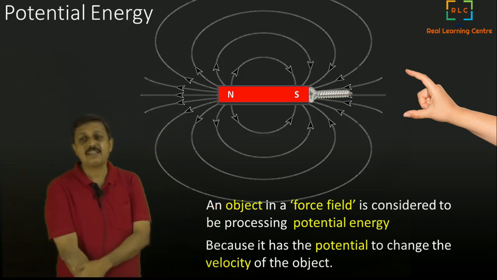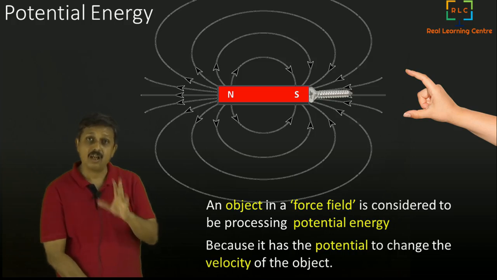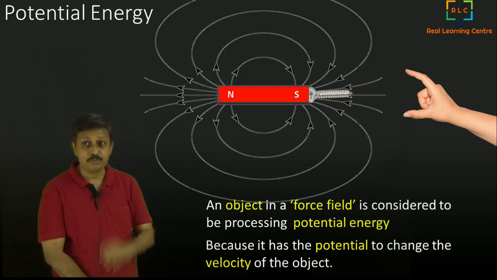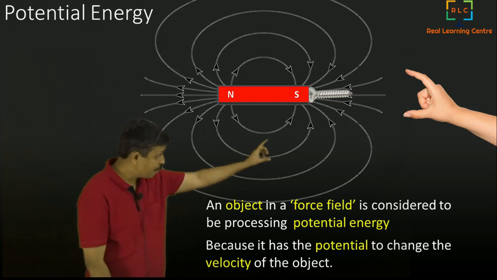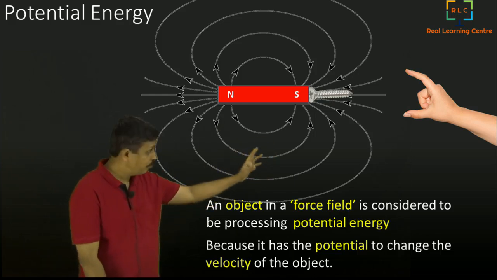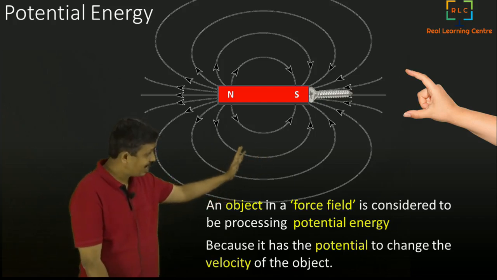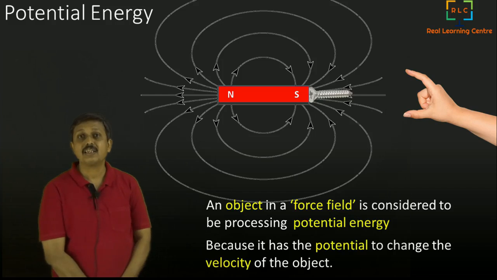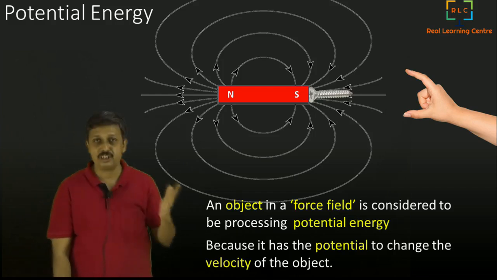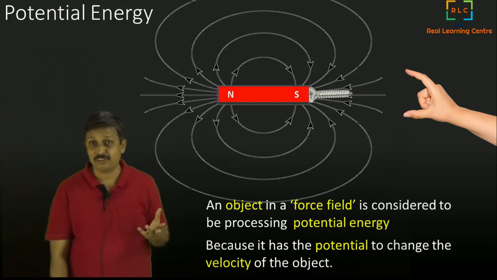So we call this potential energy. The potential energy is there when I'm holding it, and it is there when it is traveling. Even while it is moving, the potential energy is there. But the moment it comes and gets attached to the magnet, it loses all its potential energy, because now it can't move anymore. It doesn't have any energy.